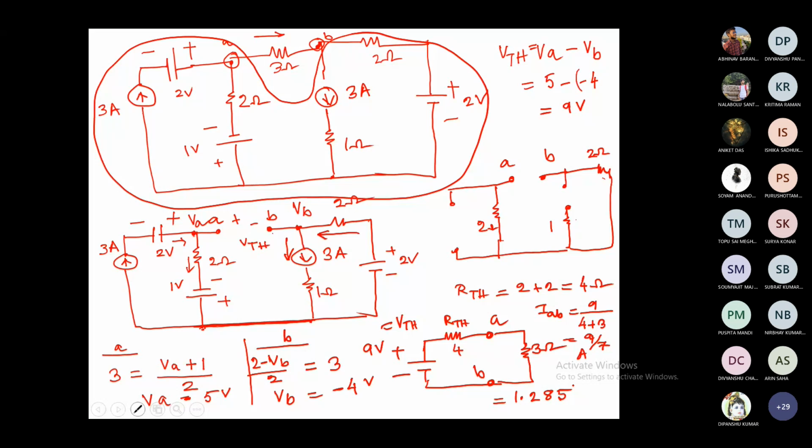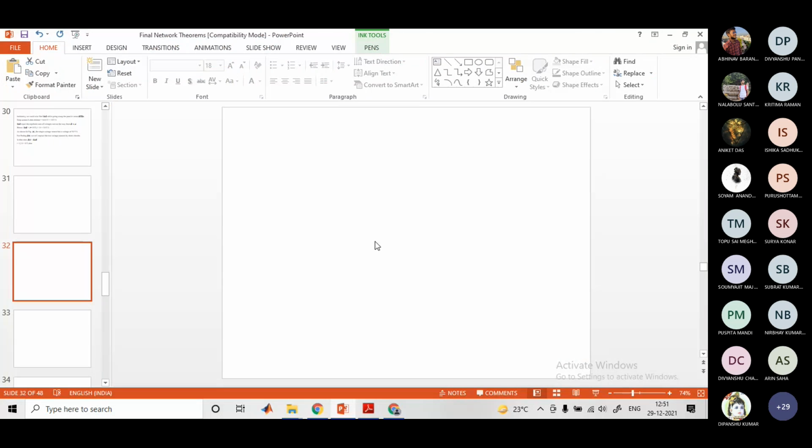Sir, yes. Sir, why can't we write VB minus 0 upon 1 is equal to 3? VB minus 0, I could not follow. That one, ground potential. Oh, sorry, I missed out.